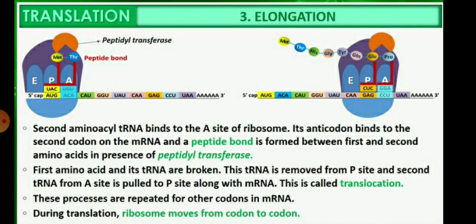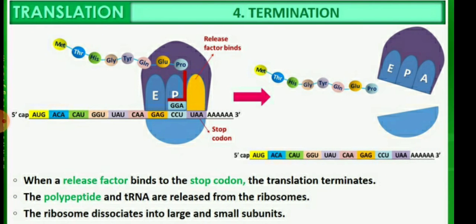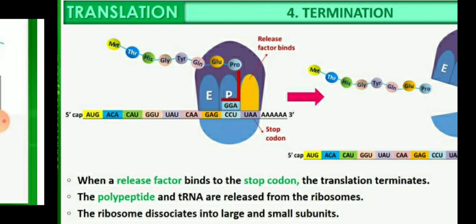These processes are repeated for the other codons in the messenger RNA, and during translation the ribosome moves codon to codon. And the last process is termination, in which a release factor binds to the stop codon, the translation terminates, and the polypeptide and the transfer RNA are released from the ribosome. After that, the ribosome dissociates into the large and small subunits.